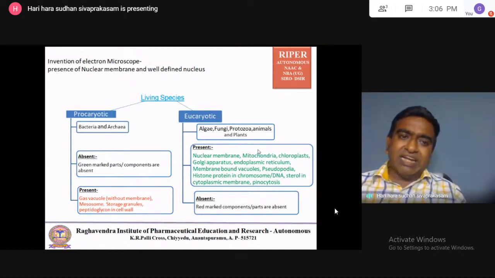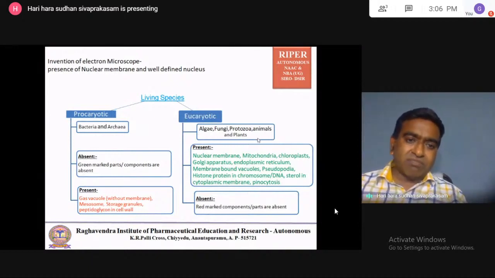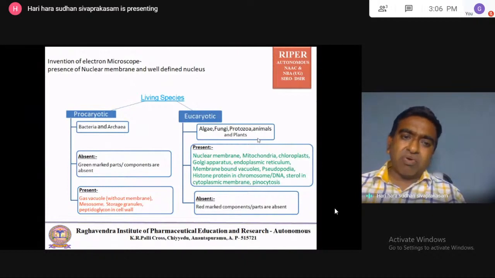So the inner differences between the cells, animal, plant, and microorganism cells, have been compared. So they came to know that there is a main difference in the nucleus, which contains the DNA of the cell, that is, the genetic material. So there is a difference between the cells.